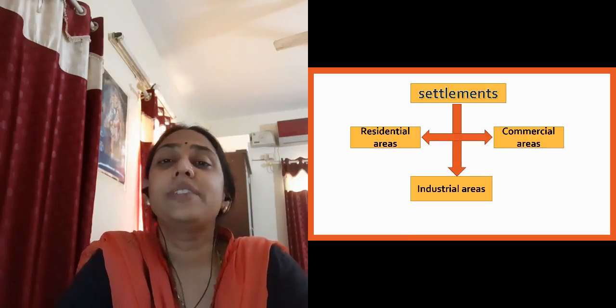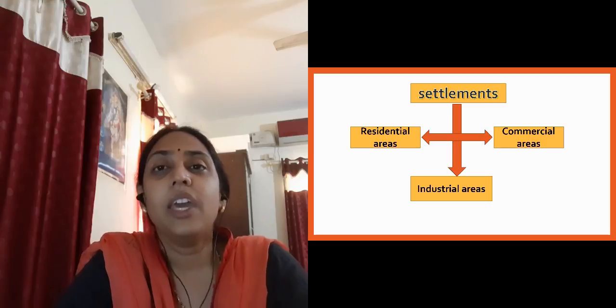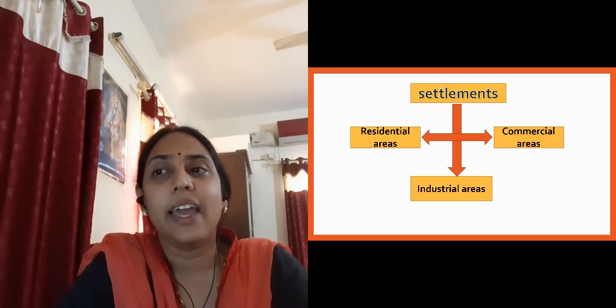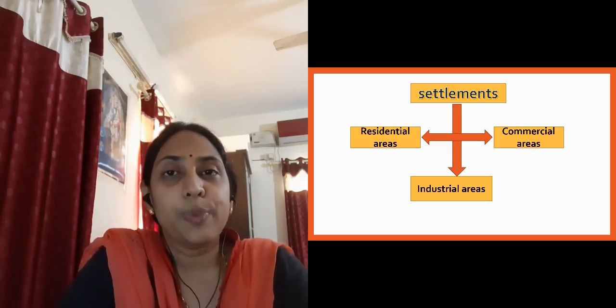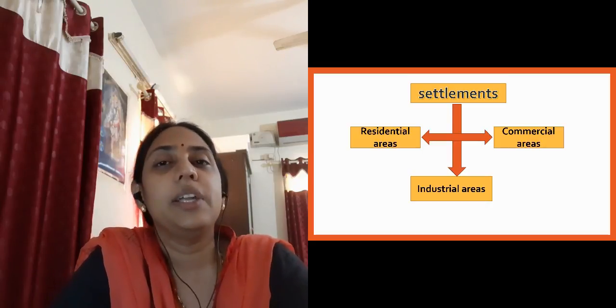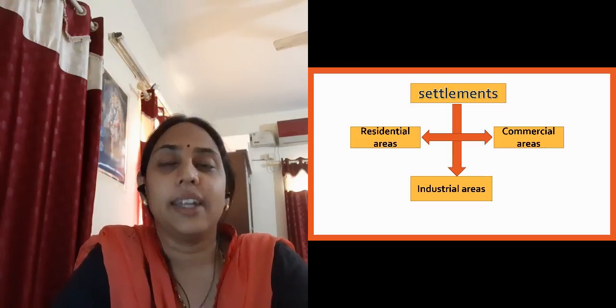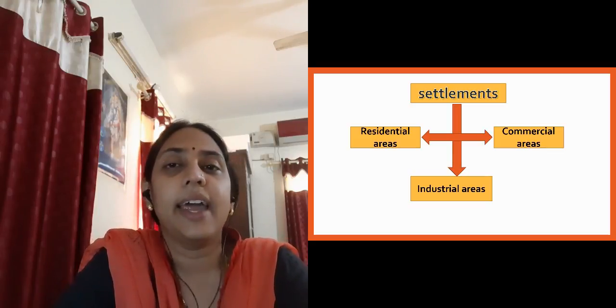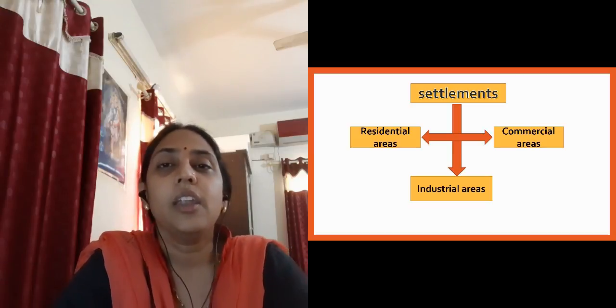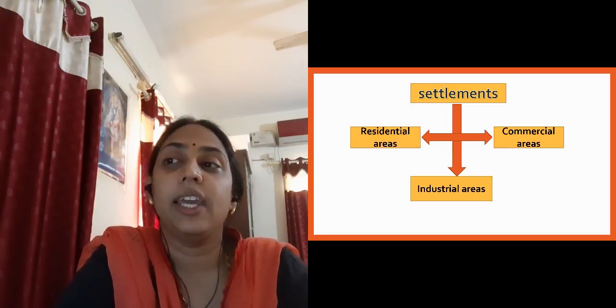Now, if we talk about settlements, then we have residential areas and commercial areas and industrial areas. So, especially if we talk about settlements, settlements are mostly divided into three categories, that is residential areas, commercial areas and industrial areas, right? Now, let us see what are residential areas.